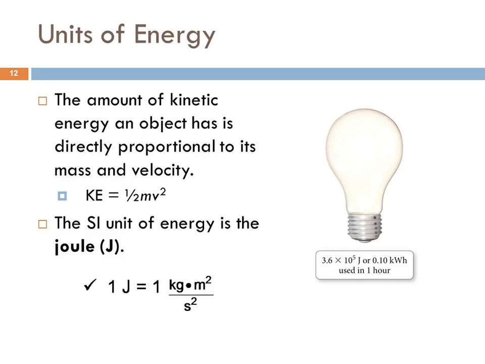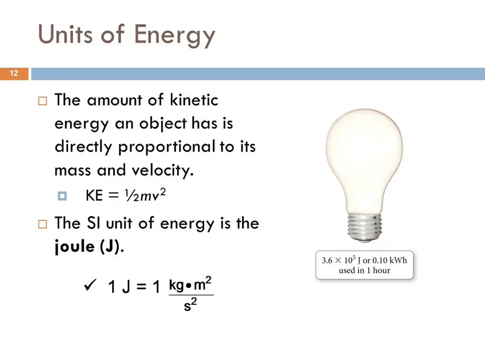We need units of energy to measure it. The amount of kinetic energy that an object has is directly proportional to its mass and its velocity. So kinetic energy, which is generally abbreviated KE, is 1/2 the mass of the object times the velocity squared. And so the SI unit of energy is the joule. And the joule is 1 kilogram meters squared per second squared.